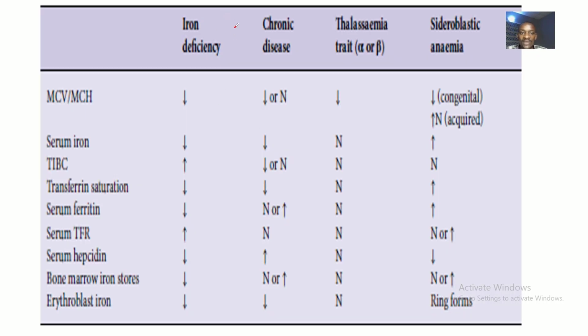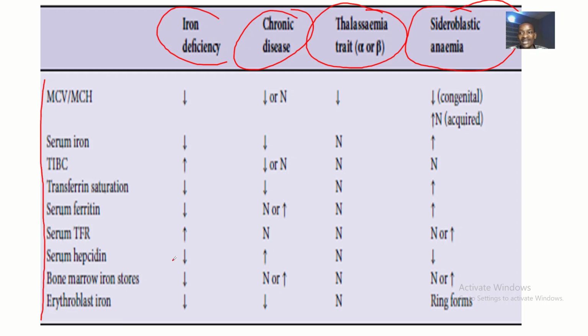So looking at the types of anemia, we have iron deficiency anemia, we have anemia of chronic disorders or chronic diseases, we have thalassemia traits, which is basically where the beta globins are not formed properly. Then we have sideroblastic anemia. On this side we have different criteria that we can use in the laboratory to actually distinguish between different types of anemia.